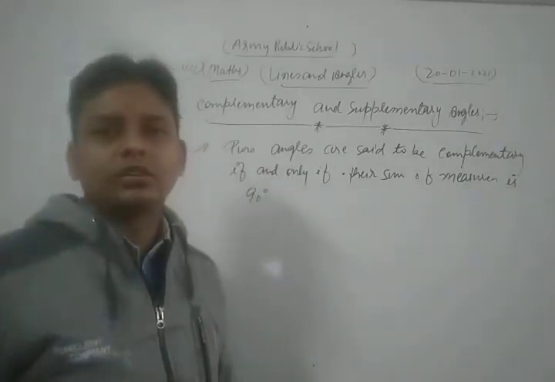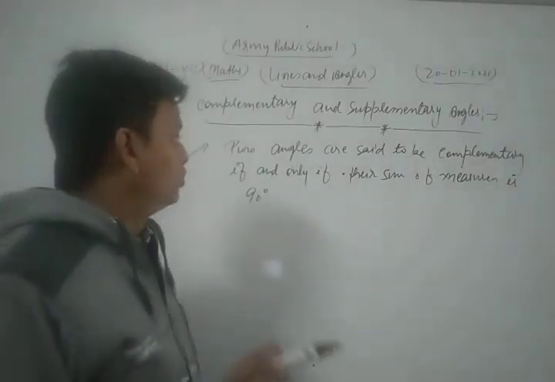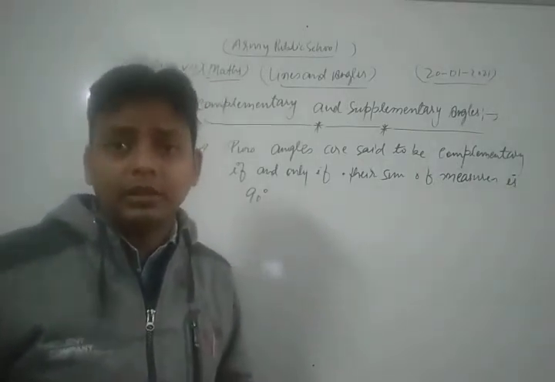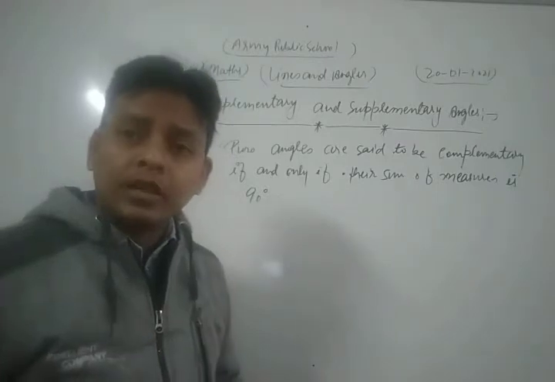So this is the concept of complementary angles. Two angles are said to be complementary to each other if and only if their sum of measures is 90 degree.